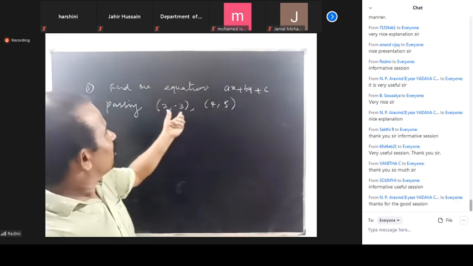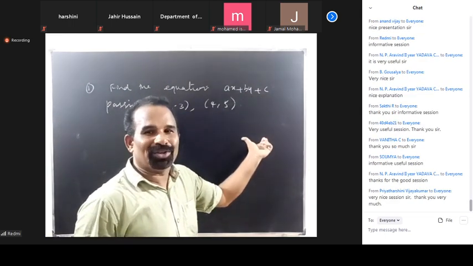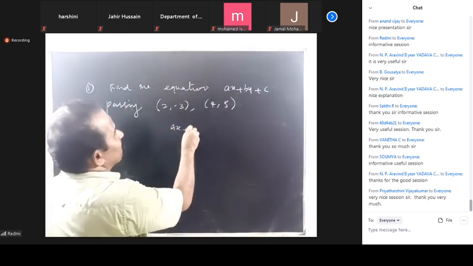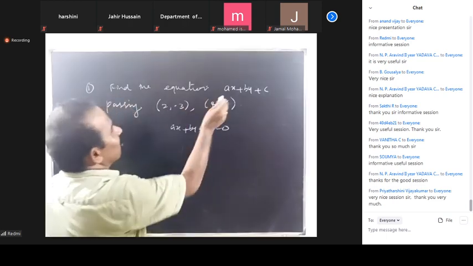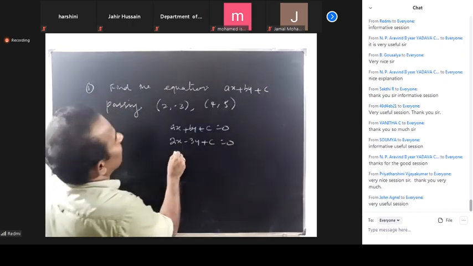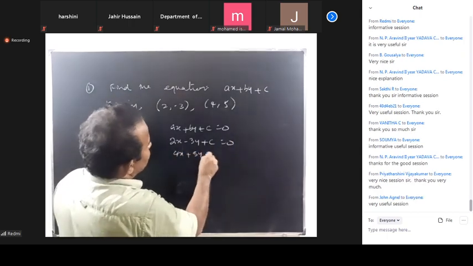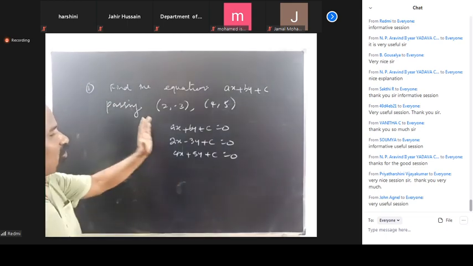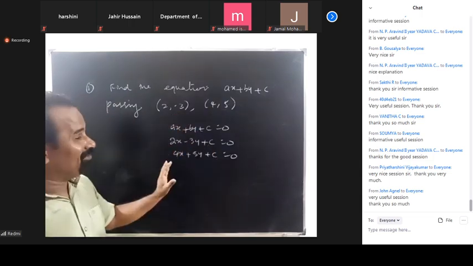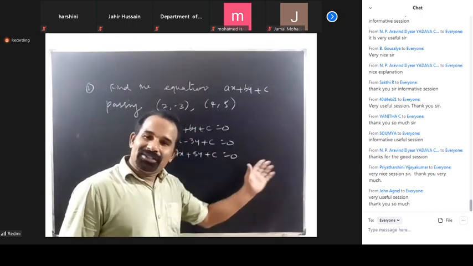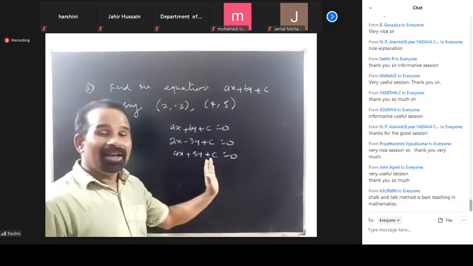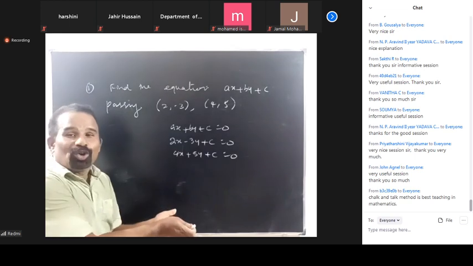You substitute this, you'll get one equation. You substitute the other point, you'll get another equation. So already you have ax plus by plus c is equal to 0. Then 2a minus 3b plus c is equal to 0, then 4a plus 5b plus c is equal to 0. If you solve these equations, you will get the constants. So for solving, we need a system of linear equations. We need linear algebra.